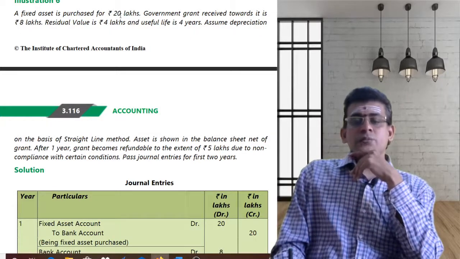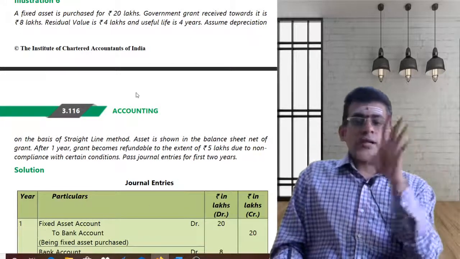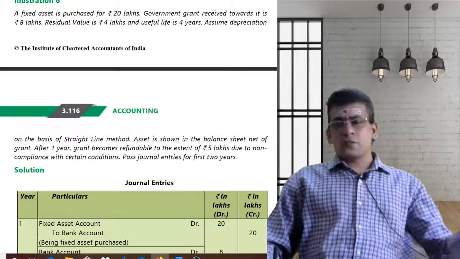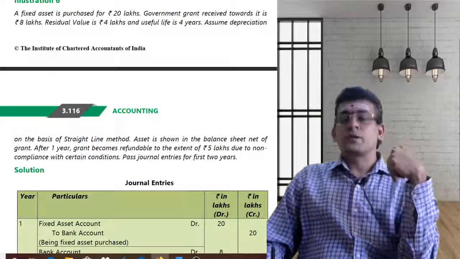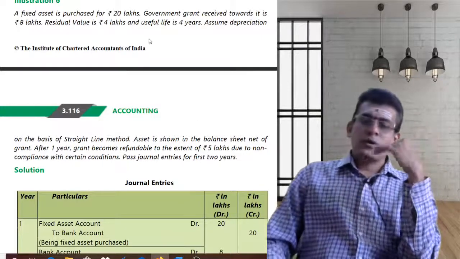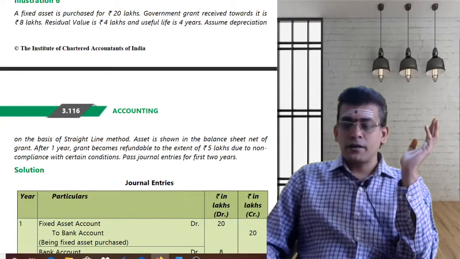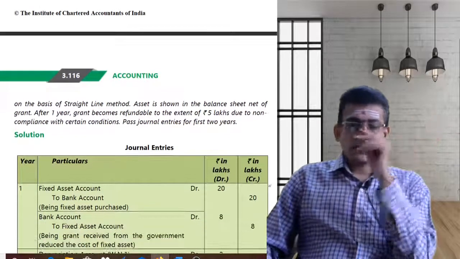Initially, as soon as the asset is purchased, fixed asset to bank account 20 lakhs, done. Then you are receiving the grant. So either you can do this problem under the first method or the second method. If you do this problem on the first method, what you will do? Bank account to fixed asset. So bank account will be debited, fixed asset account will be credited with 8 lakhs. So done with the first part.